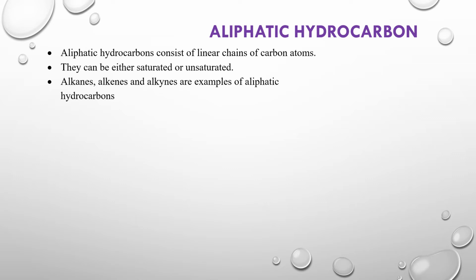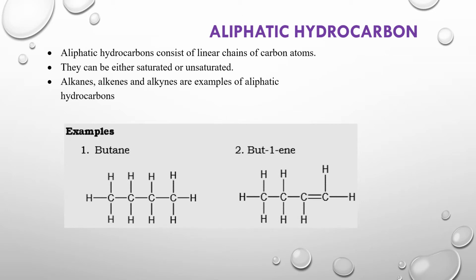These are saturated and unsaturated examples of hydrocarbons. If you look at these examples, you can see butane, the carbon to carbon bond is single here, so that is saturated. But-1-ene, you can see that there is a double bond here, and that double bond makes but-1-ene an unsaturated molecule.